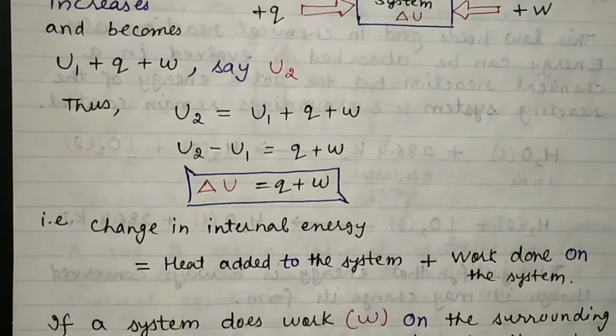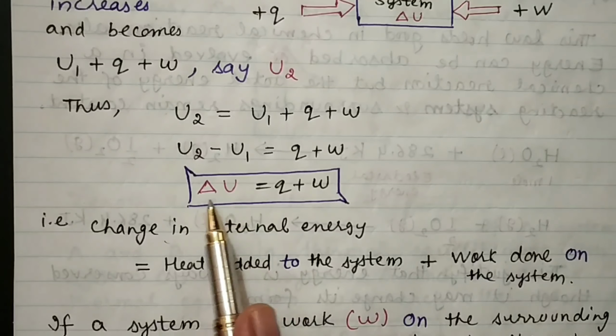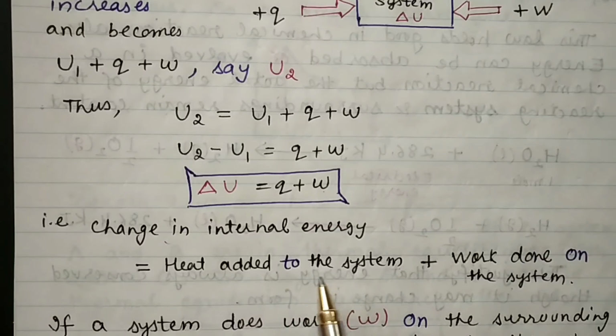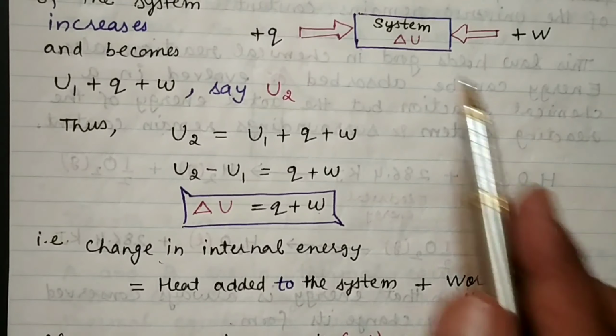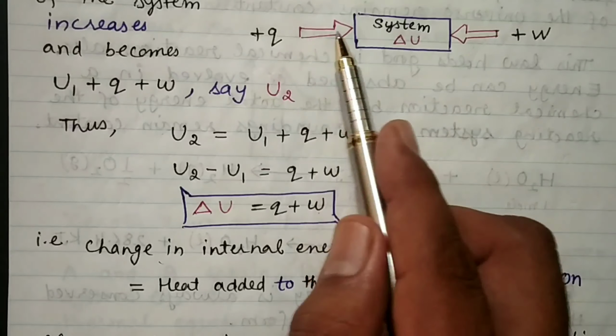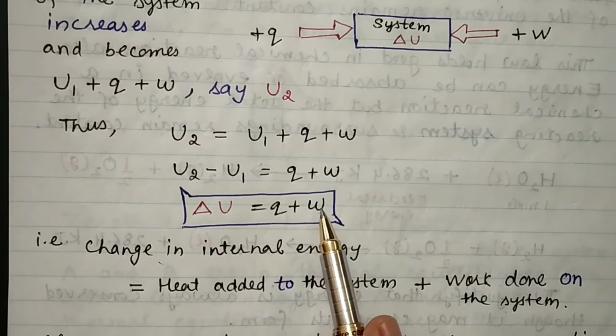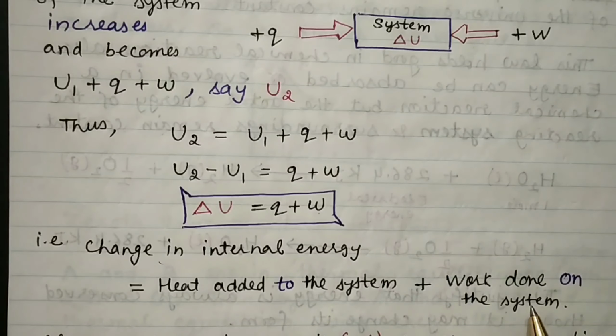This means one can write the change in internal energy, that is equal to Q plus W, amount of heat added to the system, because here we are adding energy or heat to this system. So amount of heat added to the system plus work done on the system, because here W is positive, means positive sign before W indicates work done on the system.